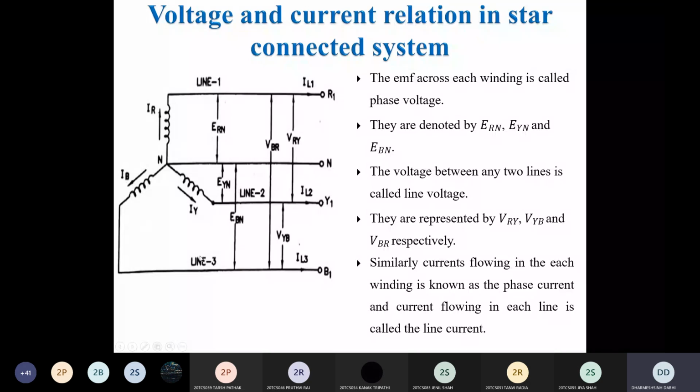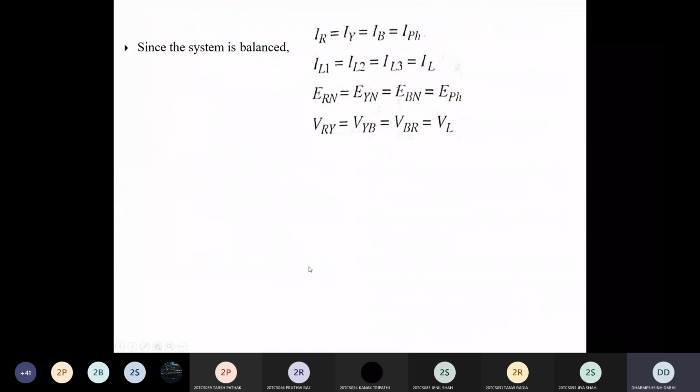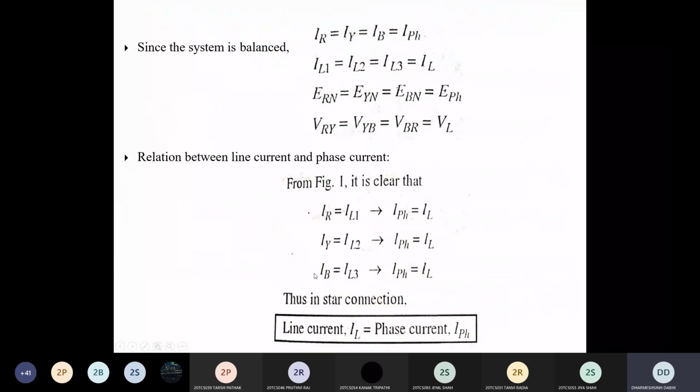Same way, IB is equal to line 3 current, IL3. So you can see here, we can say that IR, IY and IB are the phase currents, and IL1, IL2 and IL3 are the line currents. So in the case of a star connected system, your phase current is equal to line current.